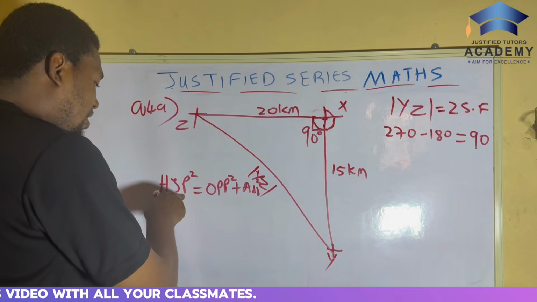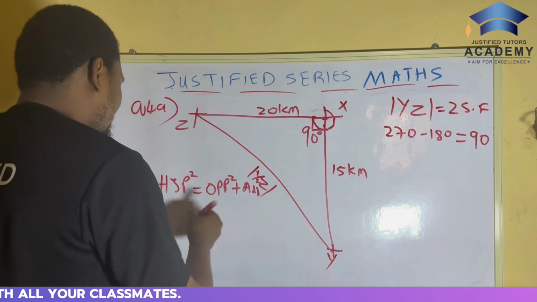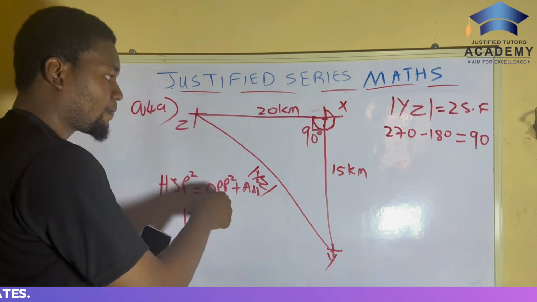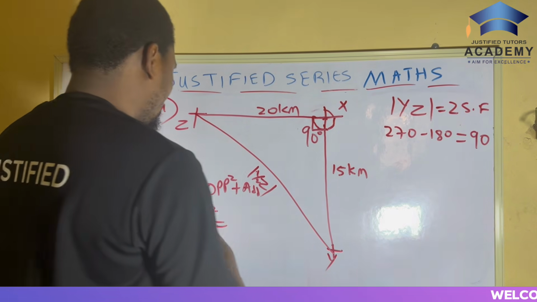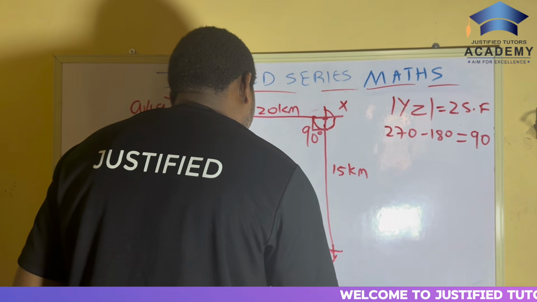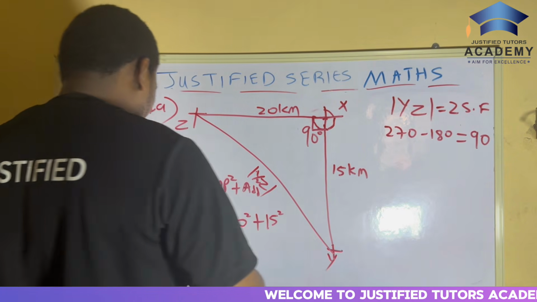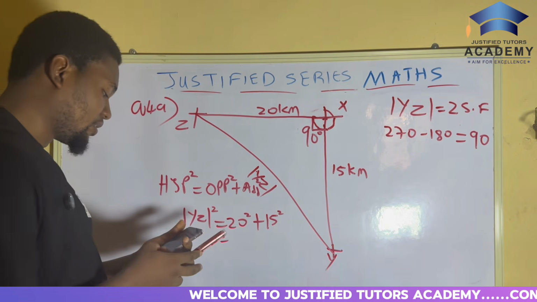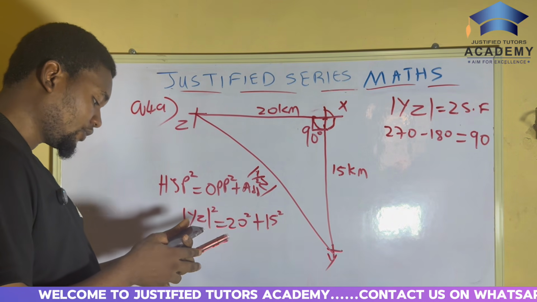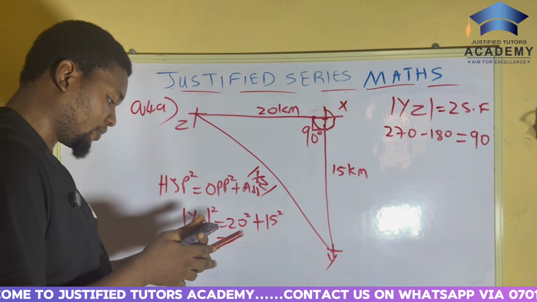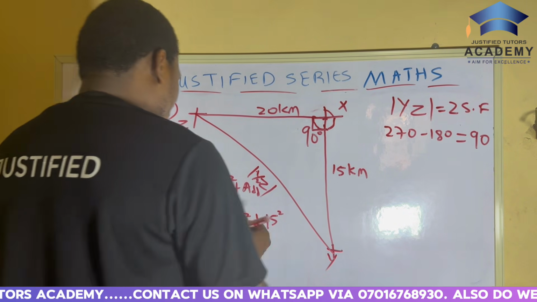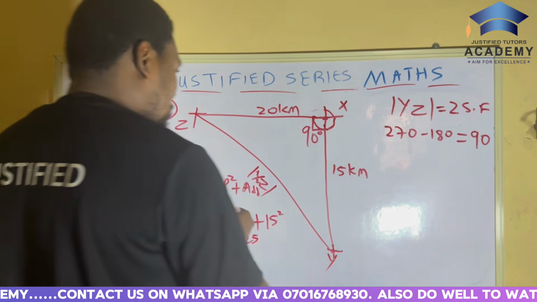So now, our hypotenuse square is the YZ. So YZ square is equal to the opposite square. Opposite square is where this one is facing, that's 20 kilometer, plus 15 square. Now, 20 square plus 15 square is what? Calculator, everybody. 20 square plus 15 square. Press. That's 625.